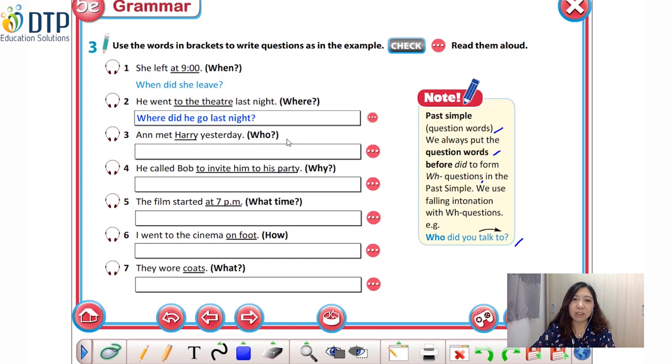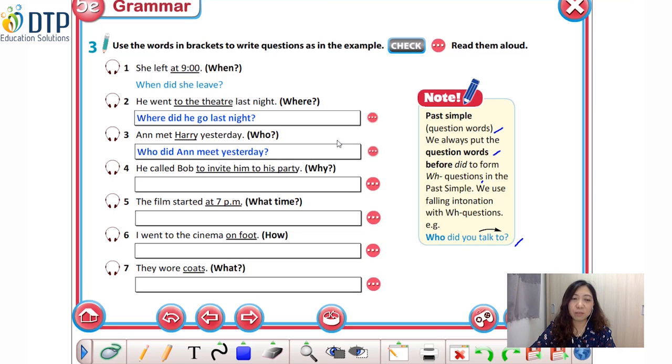So how do you make the question for number 3, everybody? Excellent. The question is, Who did Anne meet yesterday? Who did Anne meet yesterday? Remember, the intonation in WH question is falling intonation. Các em lưu ý, đối với câu hỏi WH question, chúng ta phải xuống giọng ở cuối câu nhé.